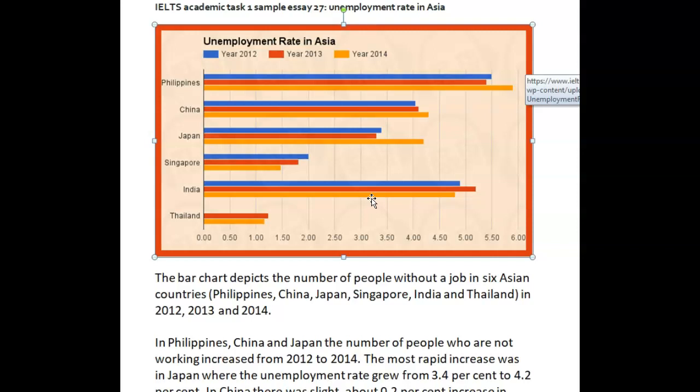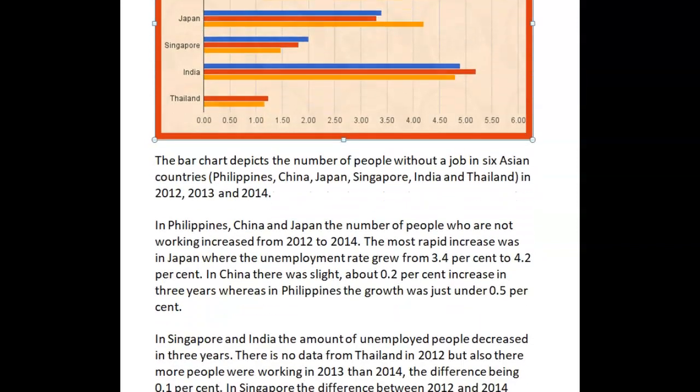So that's all you really had to do, okay? And then you could have talked about China, which had a steady increase from just over 4% to just over 4.25%, for example, at the end of the period. But you did need to mention not so much the difference, because when we know the differences, we don't know what these figures actually are. All we know is the difference between the years. Does that make sense? So yeah, here you did it. You said 3.4 to 4.2, and that was good. But I think it's the only place you did it.